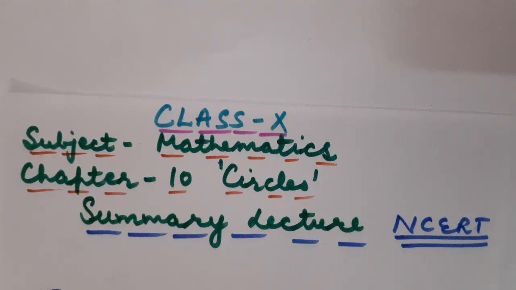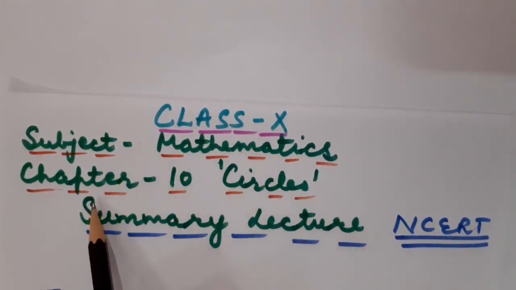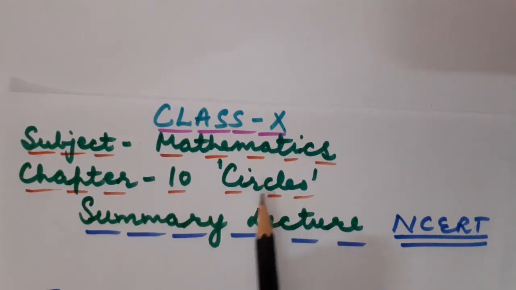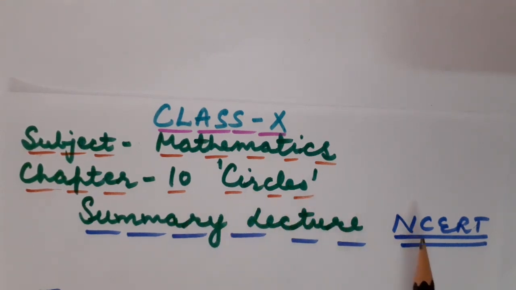So, children, let us start today's mathematics class. This is class 10th, subject mathematics, chapter number 10, circles. Children, today I am going to take a summary lecture of this chapter number 10, circles. Fine. And of course, the content I am going to cover is from NCERT.